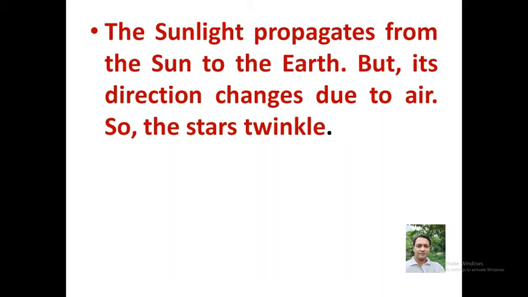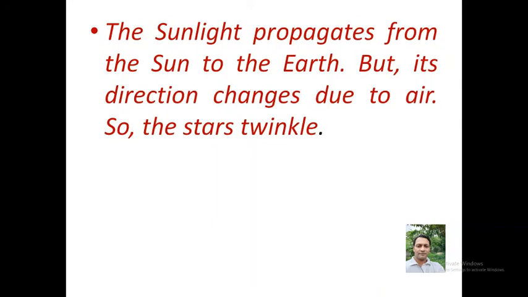Before going over there, let us understand that the light propagates from the sun to the earth, but its direction changes due to air. So the stars twinkle. Sun is also a star, and the light coming from the sun passes through the vacuum and then comes to the atmosphere of the earth. In this atmosphere of the earth, many particles and gases are found which change its direction, and this is called atmospheric refraction or refraction of light.